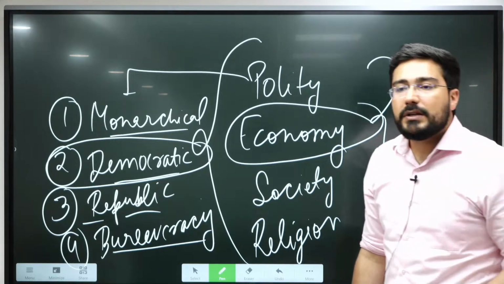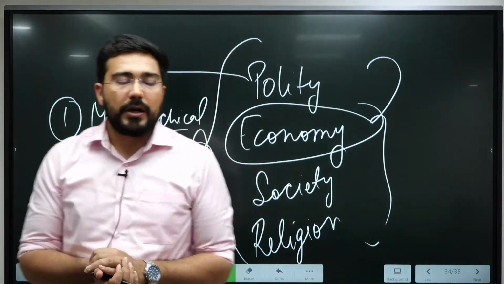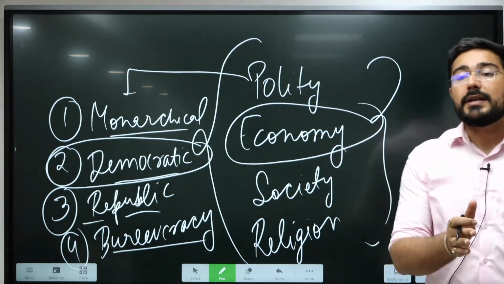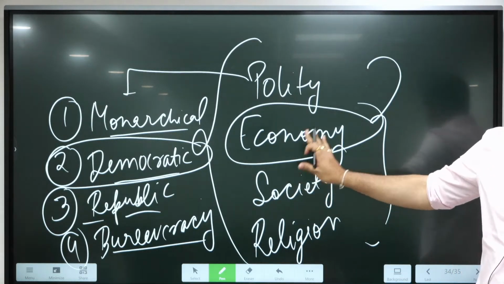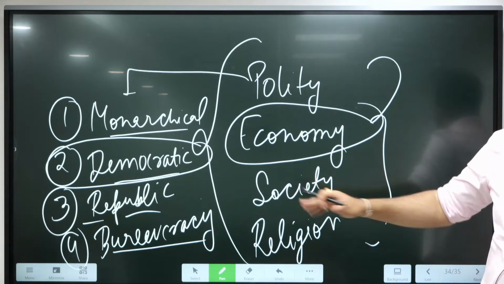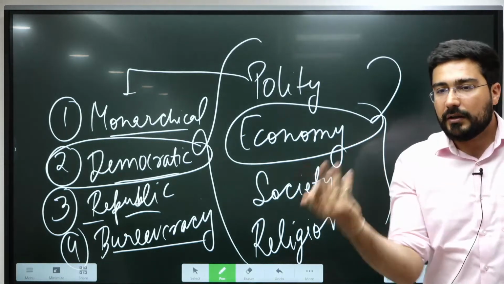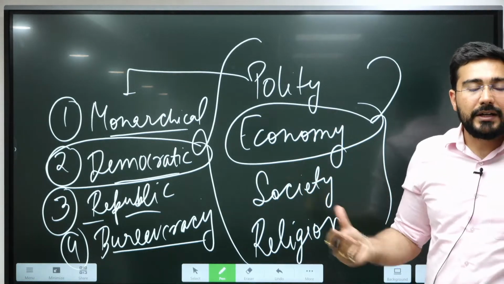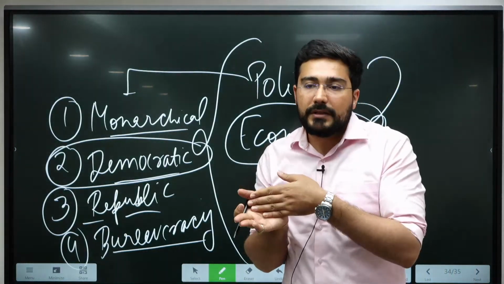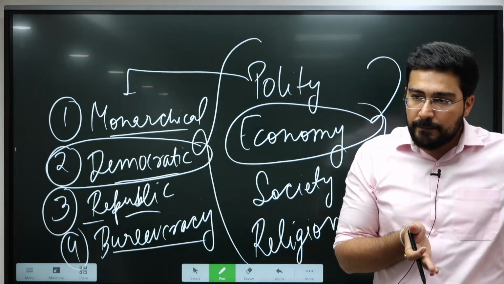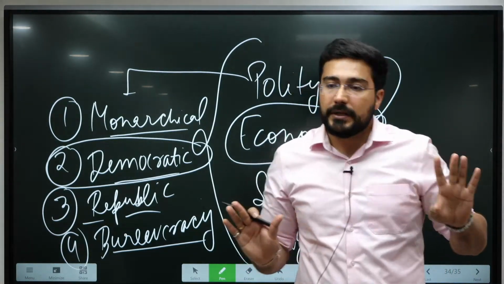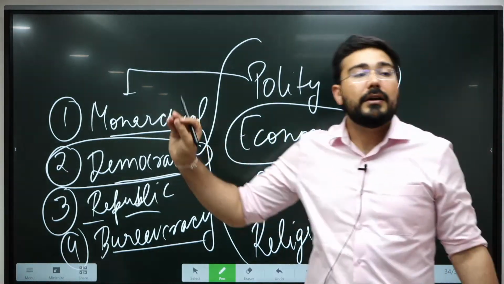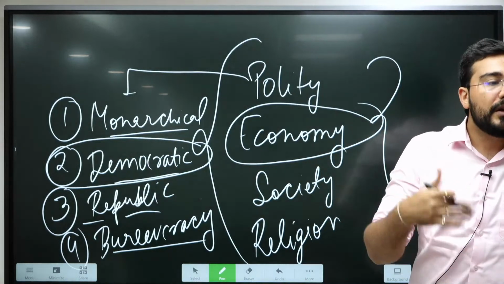Like, do we see monetization of economy? Monetization of economy means, were there coins? No. So during early Vedic as well as later Vedic, we do not see any form of monetization of economy. Demonetization तो सामने सुना? The opposite is monetization. So monetization of economy was not there. It means coins had not been started by either Indus Valley civilization or by the Vedic period. The coinage is going to start from 600 BC, from Mahajanpada period.